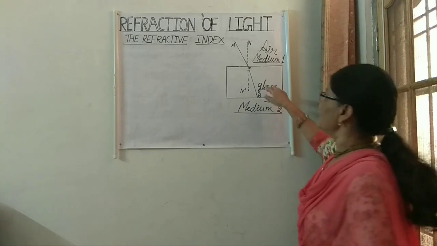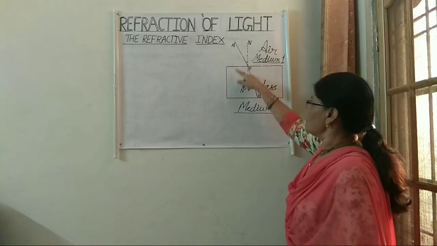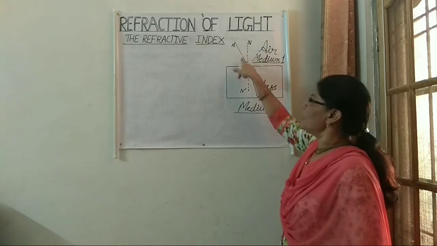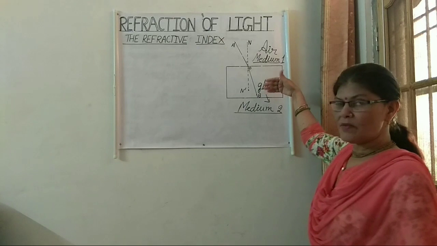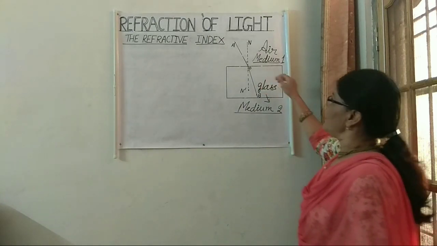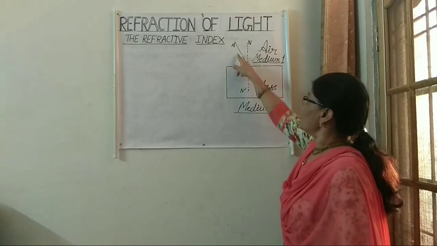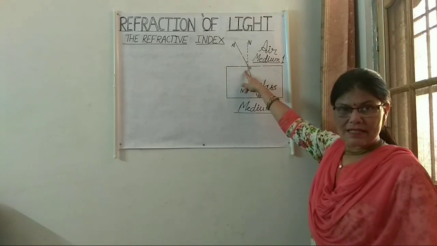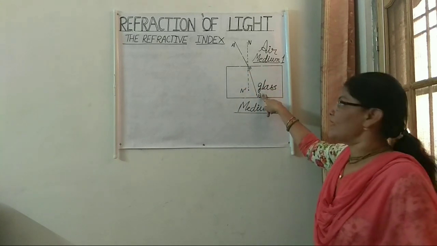A ray of light AO is incident on this second medium. Ray of light AO is passing from medium 1 to medium 2. Medium 1 is air and medium 2 is glass. So AO is our incident ray and OB is our refracted ray.